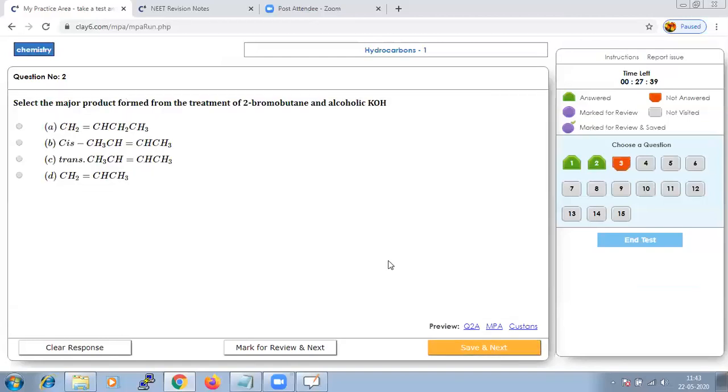We have to select the major product formed from the treatment of 2-bromobutane with alcoholic KOH. So it's a very simple reaction.